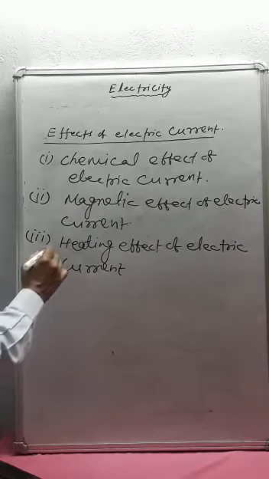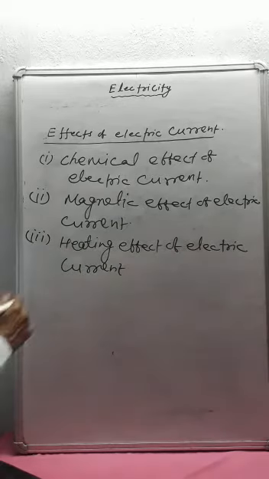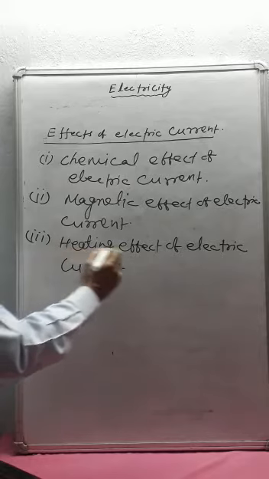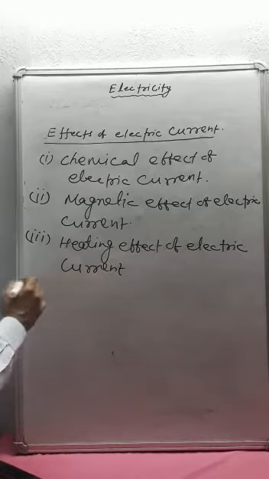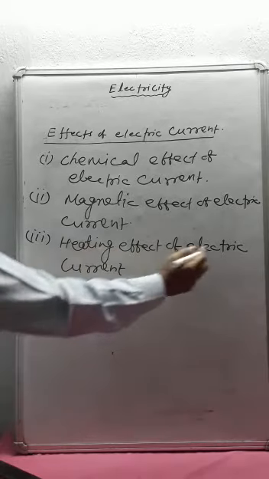Now we have to discuss the heating effects of electric current. So what is heating effect of electric current? When electric current passes through a metal wire, heat is produced in the conductor. This effect is known as heating effect of electric current.